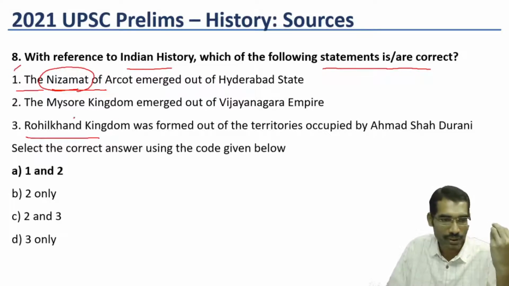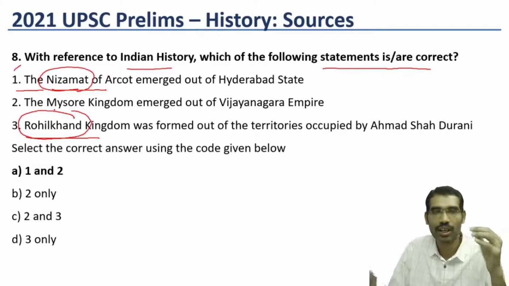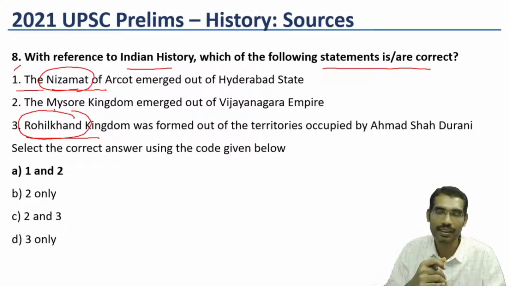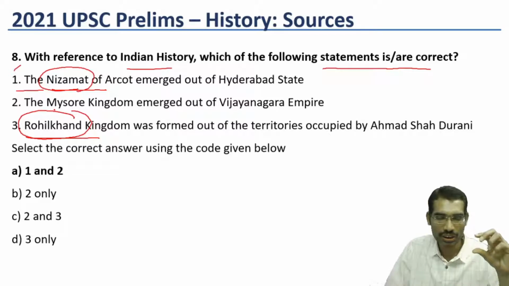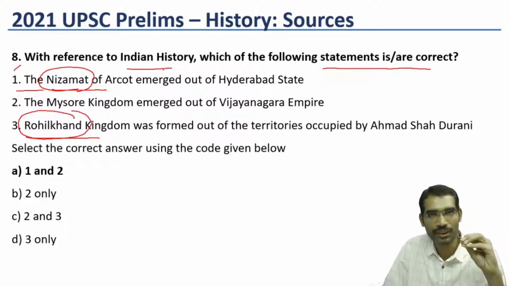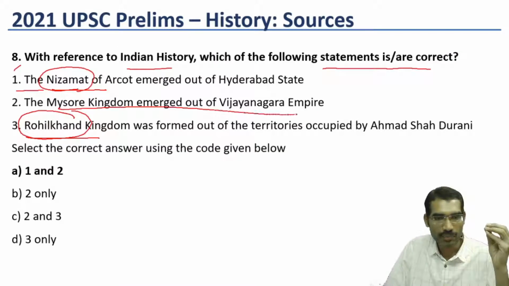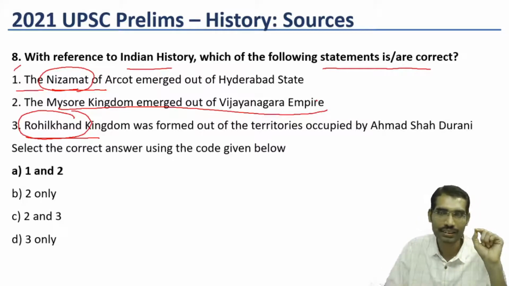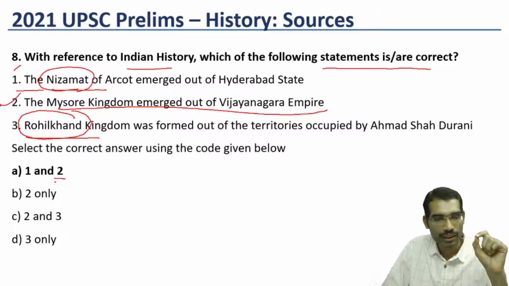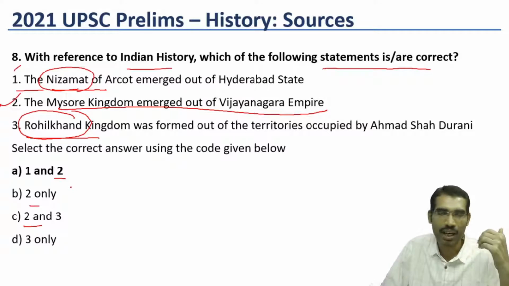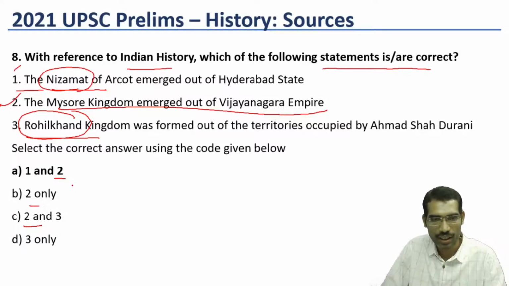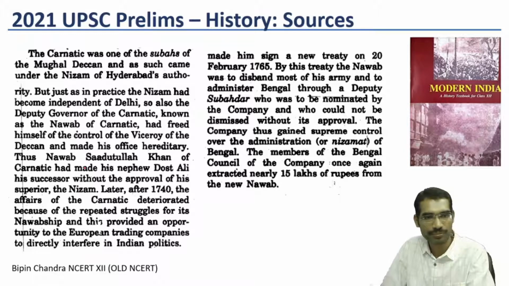Rohilkhand kingdom, once again, is generally not a normally discussed area of modern India. So these two terms make this question difficult, but still you can answer the question from Bipin Chandra only. Here you will see the Mysore kingdom emerged out of Vijayanagara. Most of the students would have taken this statement as the right one. But again, we have a problem with three options. Now we will see the statements within Bipin Chandra.